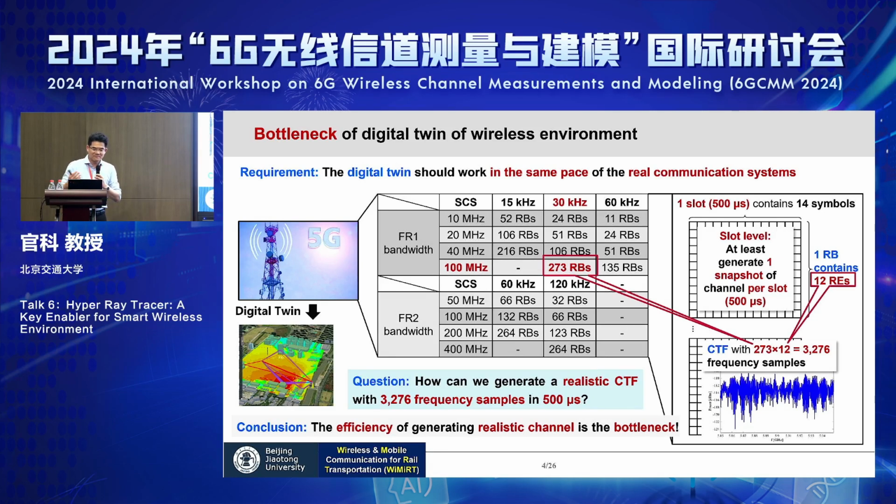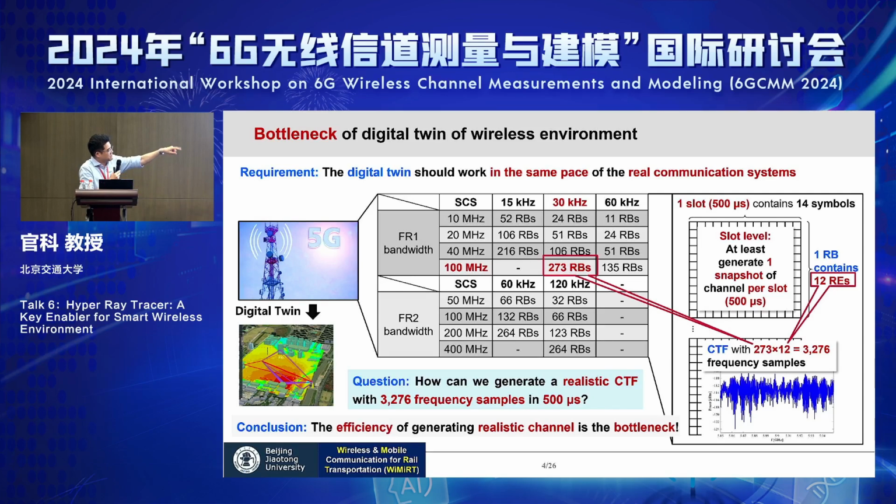And let's see the bottleneck of the digital twin of wireless environments. The requirement is that the digital twin in cyberspace should work at the same pace as the real system. So what is the timeline of the real communication system? This is 5G. You have 30 kilohertz as the subcarrier spacing, 100 megahertz as the total bandwidth, and 273 resource blocks.